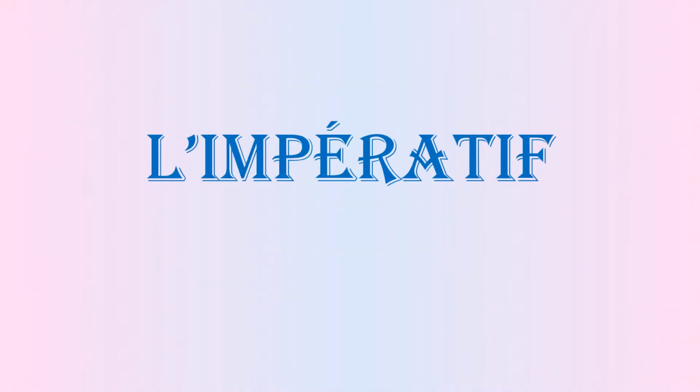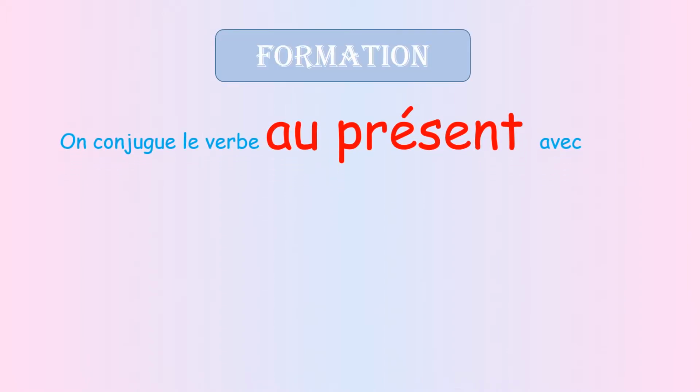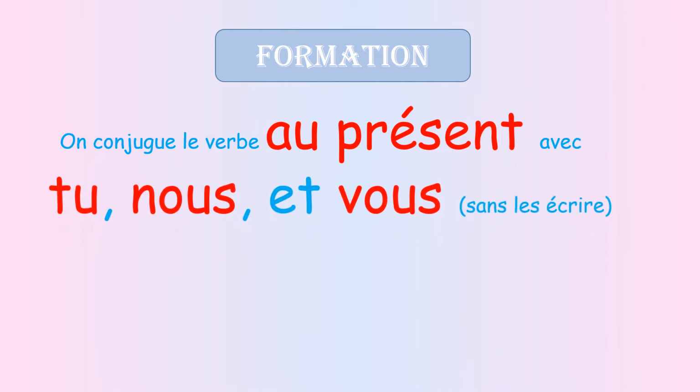Today, we'll learn together how we can conjugate the verb in imperative. How we can form the verb in imperative. We have to conjugate the verb in present tense with tu, nous, vous, and will not write the pronoun. The pronouns will be in my head, but I have to conjugate it just with the three pronouns.